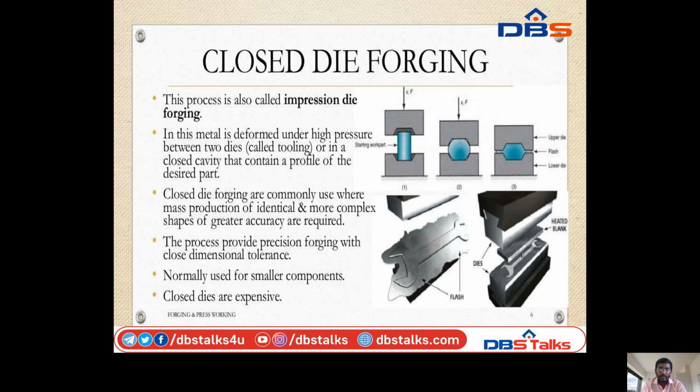The pressure provides precision forging with close dimensional tolerance. Normally used for smaller components, closed dies are expensive. So these are all heavy, expensive products.